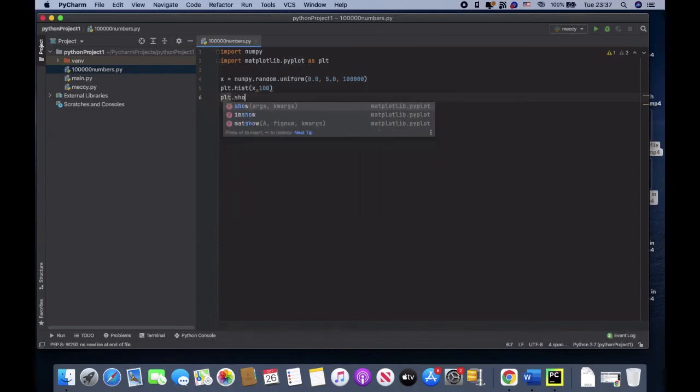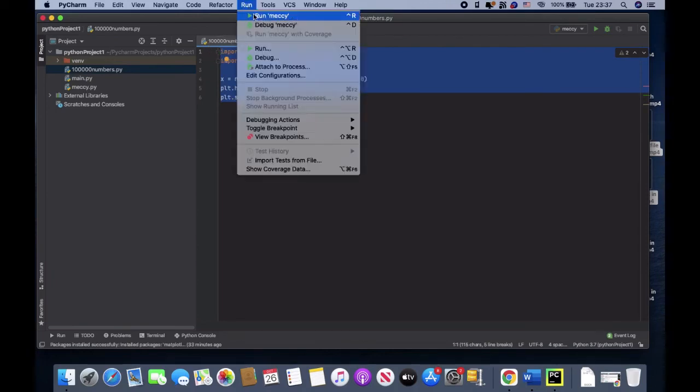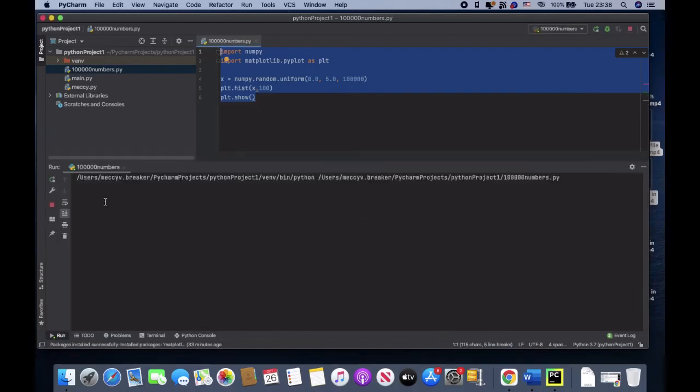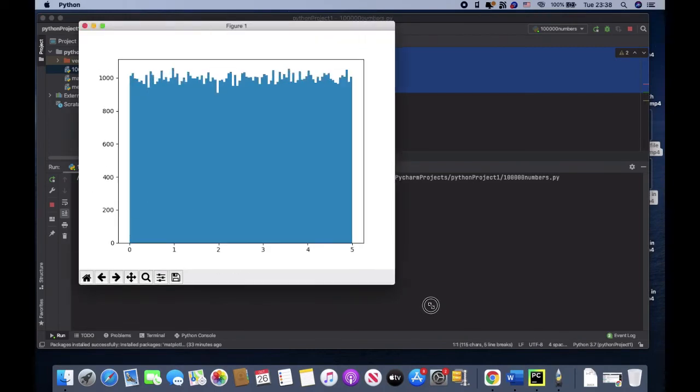The show, what am I showing? I need to show the final product right here. So this is all the code you need to write. That's 1, 2, 3, 4, 5 lines, and let's run the program with 100,000 numbers and see what happens. You could see it started running, and now this is our final output.